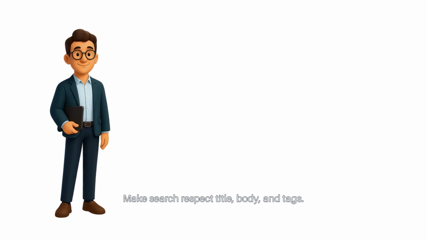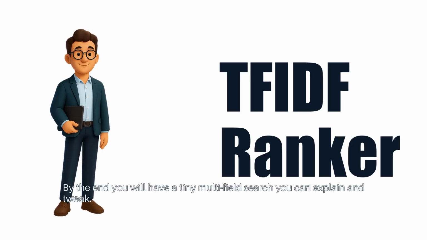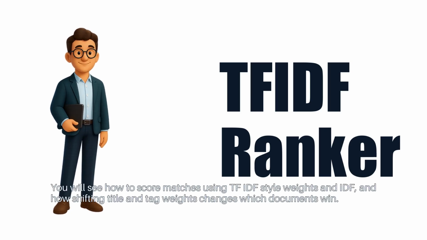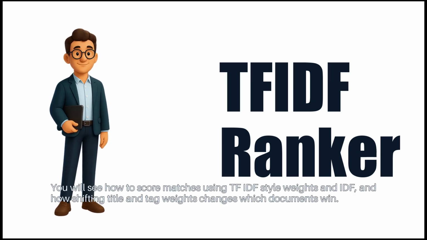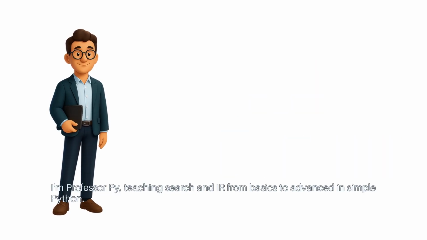Make search respect title, body, and tags. By the end, you will have a tiny multi-field search you can explain and tweak. You will see how to score matches using TF-IDF style weights and IDF, and how shifting title and tag weights changes which documents win. I'm Professor Pi, teaching search and IR from basics to advanced in simple Python.